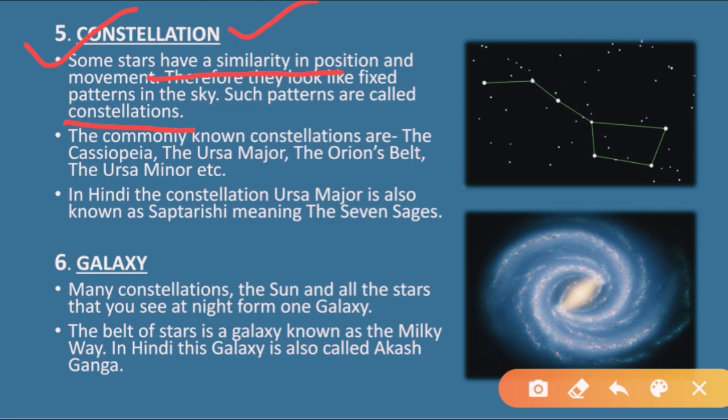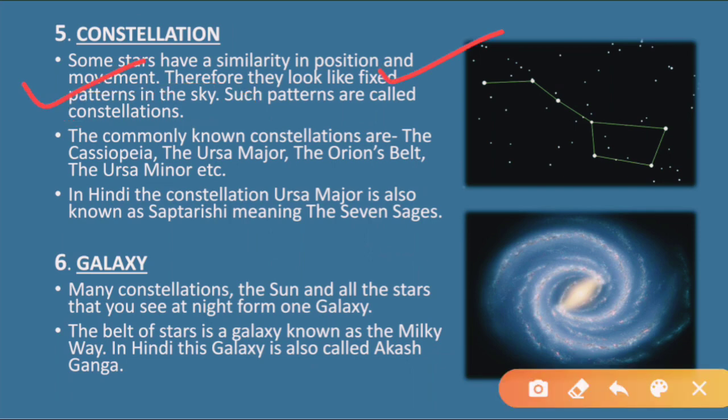Some stars have the same position, they are always at the same place, and they have the same movement all the time. So they generally remain in that position only, and therefore they look like fixed patterns in the sky. As you can see, they look like a fixed pattern in the sky.